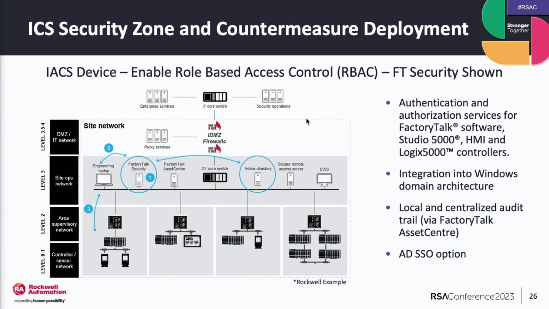And then at the application layer, this is really where we're enforcing that role-based access control, so the human user, essentially. And this is very powerful. We basically link, in the Rockwell Automation example, Microsoft Active Directory to FactoryTalk directory. If you're familiar with protecting your domain controller, the FactoryTalk directory is the OT equivalent.